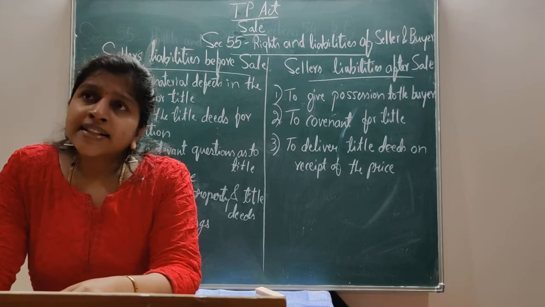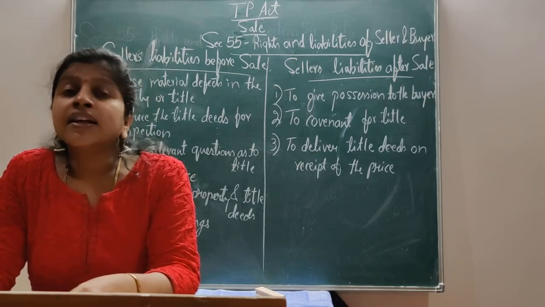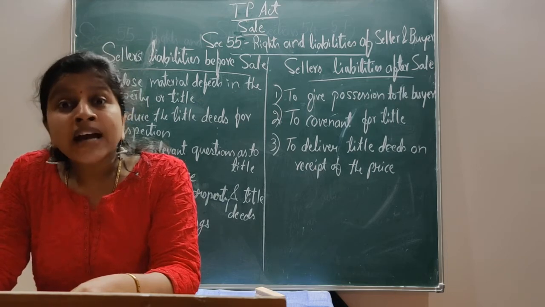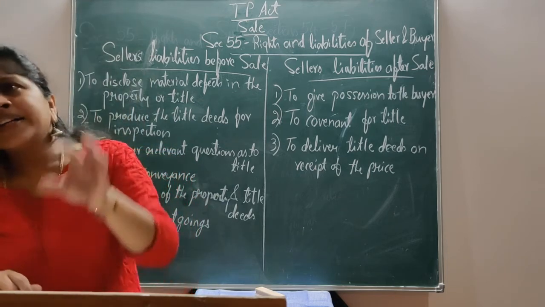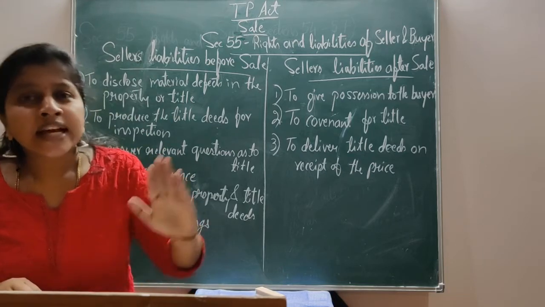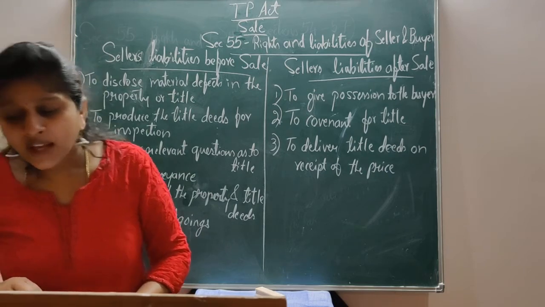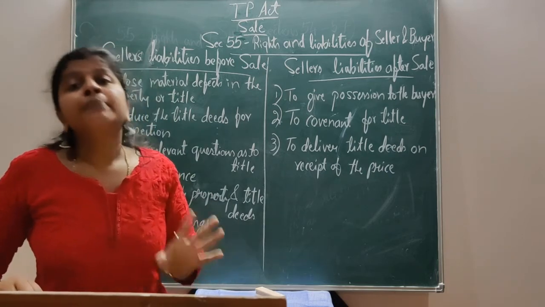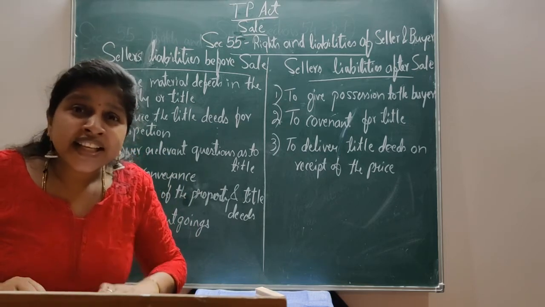There is no duty to produce the title deeds unless it has been demanded by the purchaser. Until the purchaser demands, there is no duty of the seller to produce his title deeds to the buyer for inspection. And if demanded by the purchaser, the seller must produce it within reasonable time.